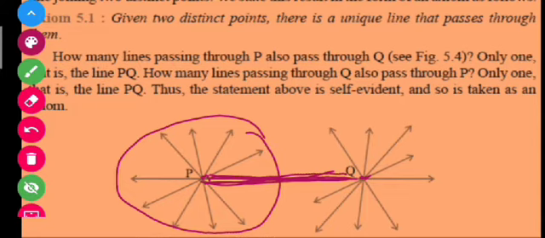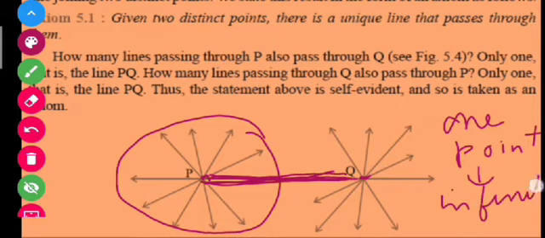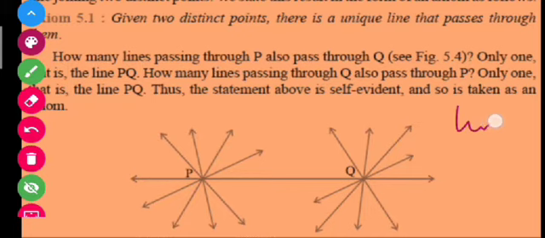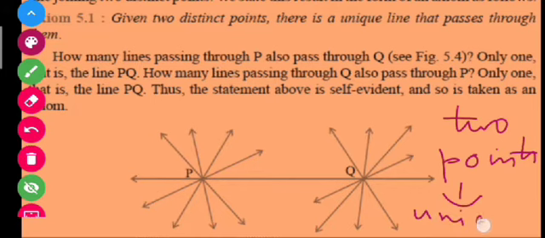So it is also a result that you have to remember: through one point, lines can be infinite, but when I'm talking about 2 points, only a unique single line can join them.